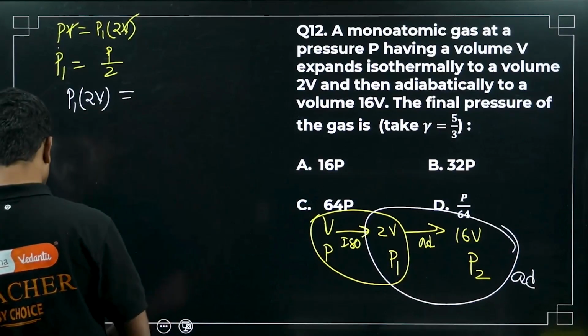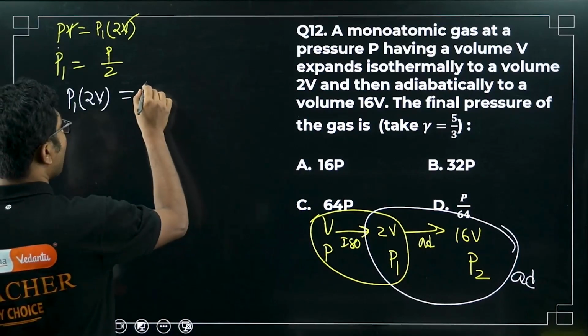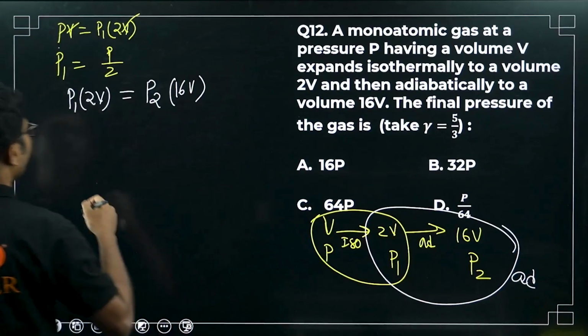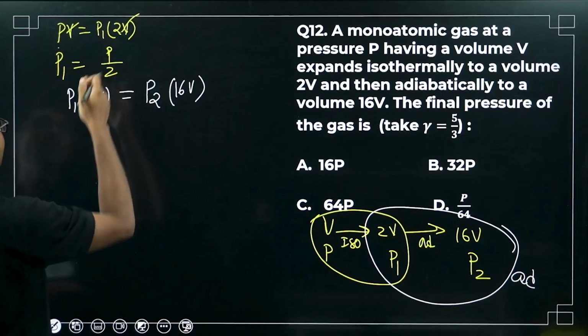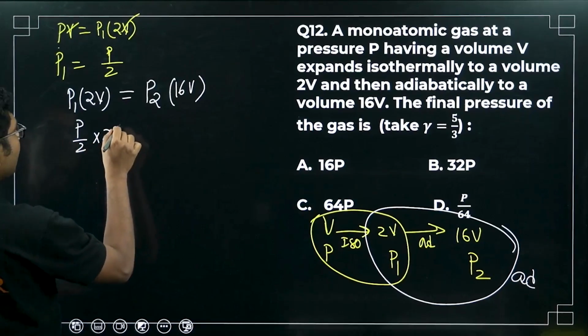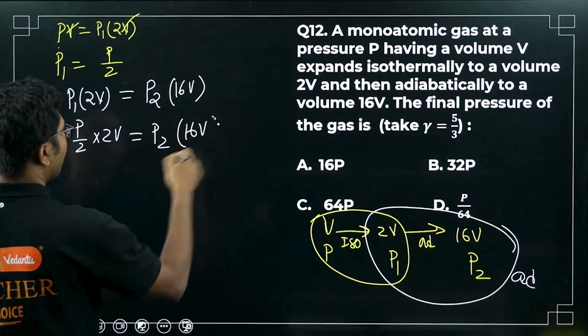Let's not break the order. Now what is P1? P1 is P by 2, times 2V is equal to P2 times 16V.